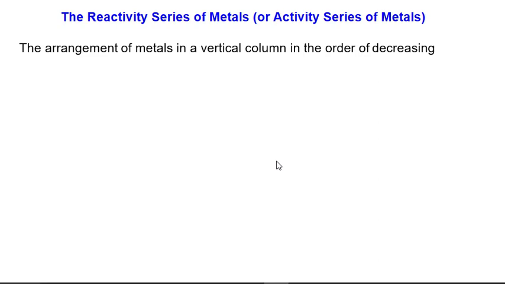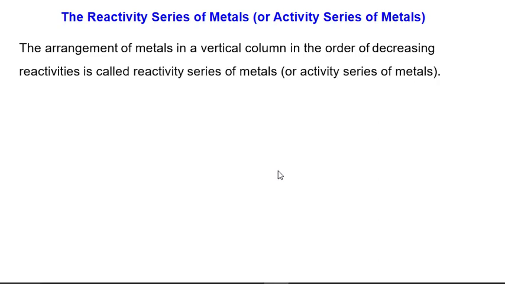The arrangement of metals in a vertical column in the order of decreasing reactivity is called the reactivity series of metals. We can also call this the activity series of metals. Again, this is a very important topic. So what is the activity series or reactivity series of metals? It is the arrangement of metals in a vertical column in the order of decreasing reactivity.